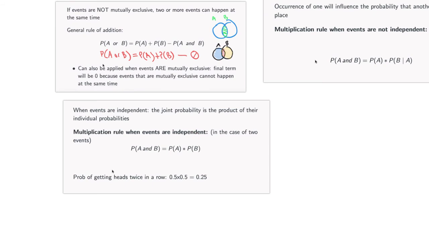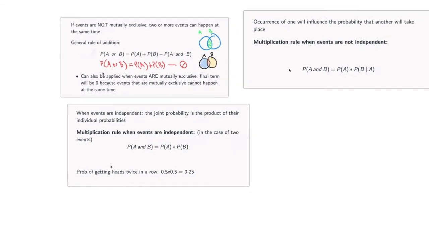Now, whenever events are independent like that, you can just multiply the probability of each thing, and then you're going to have the probability of both things. So we call that the joint probability.